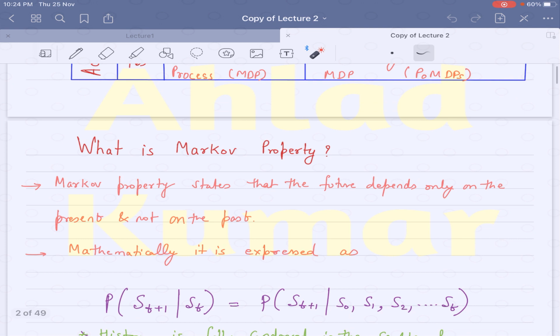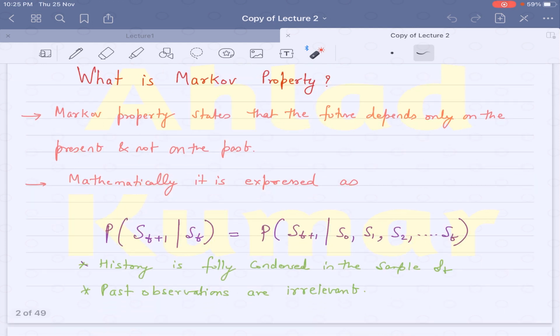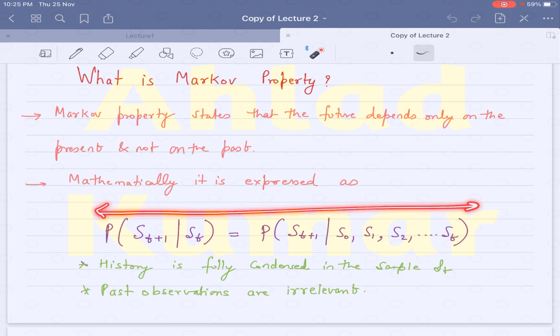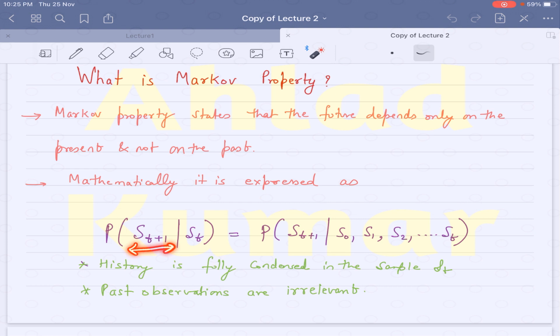That is, the future states that we are interested in depend upon the present state in which the agent is, and do not depend upon the past states that the agent was in earlier. Mathematically, if you want to express this in probabilistic terms, it can be represented in this fashion, where the probability of the futuristic state, which is s of t plus 1.